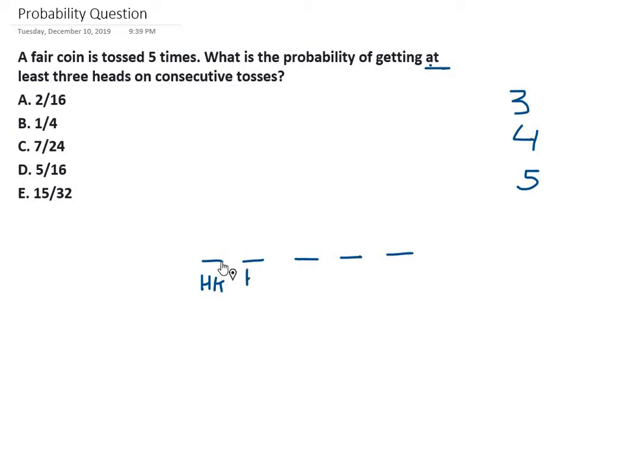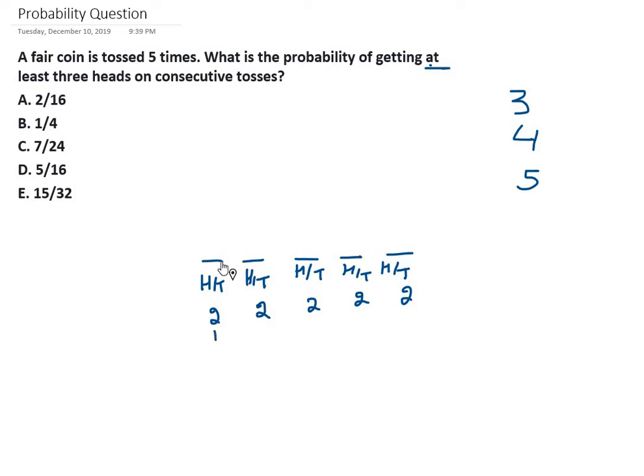Similarly, the second place with head or tail, and third with head or tail, like that. So in how many ways can the first place be filled? 2 ways. Second place can be filled in 2 ways, third place can be filled in 2 ways, like this.